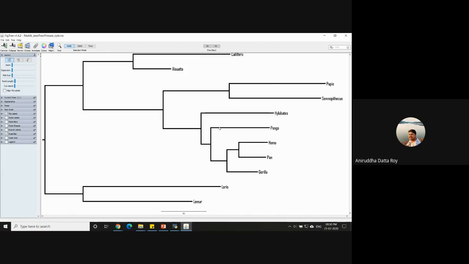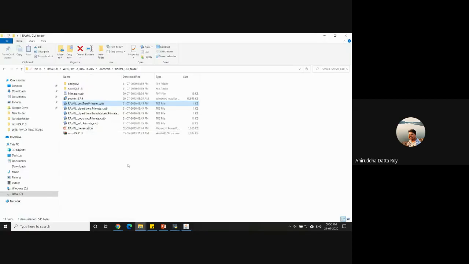Okay, so this is your maximum likelihood tree. All right, but we want to see the support for these relationships also. Okay, how do we do that? So let's minimize this and open this file called RAxML bipartitions primate SIDB. So you do the same thing.